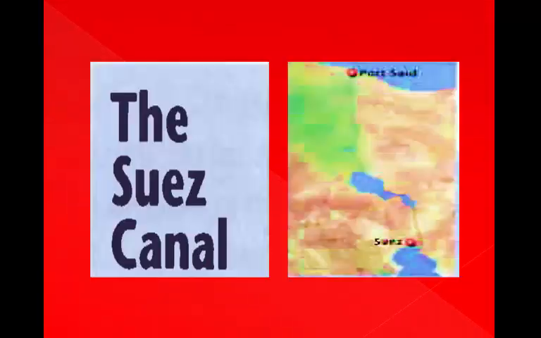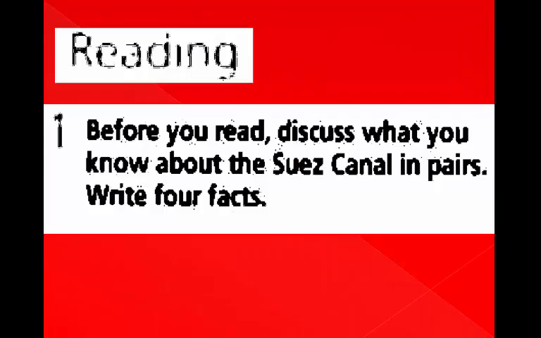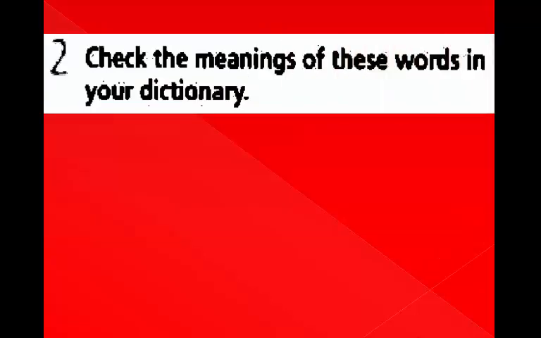The Suez Canal. Student book, page 83. Reading. Exercise number 1. Before you read, discuss what you know about the Suez Canal in pairs. Write 4 facts. Exercise number 2.